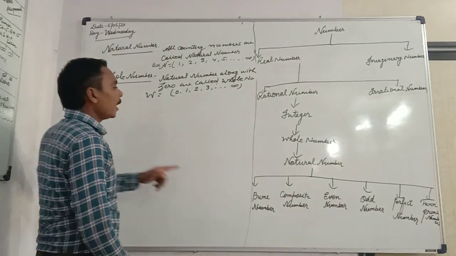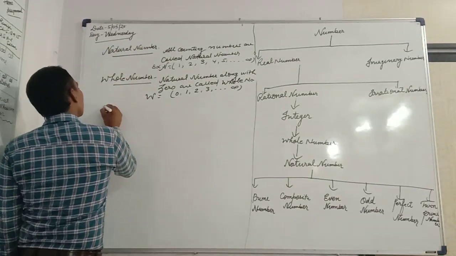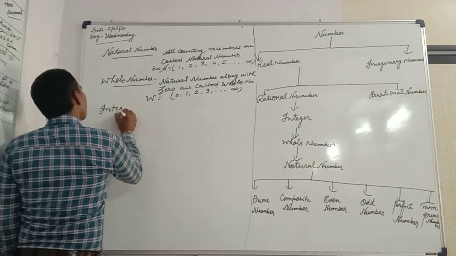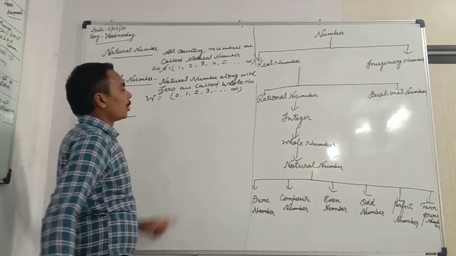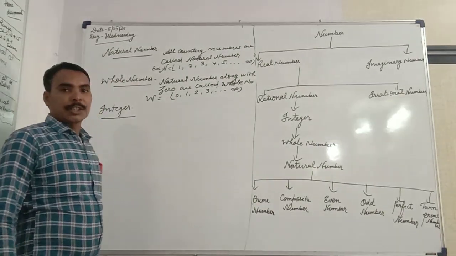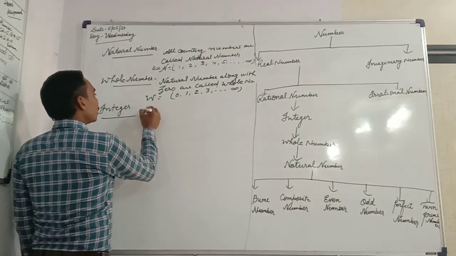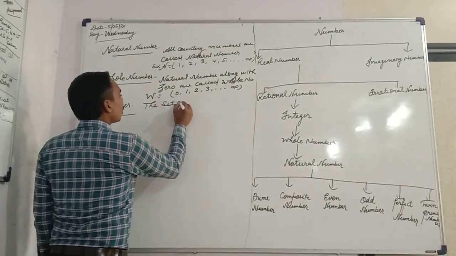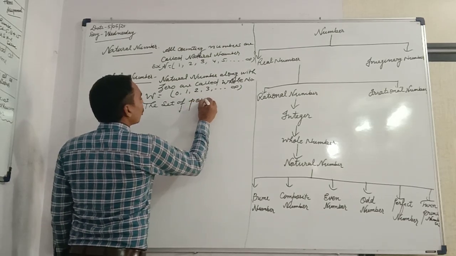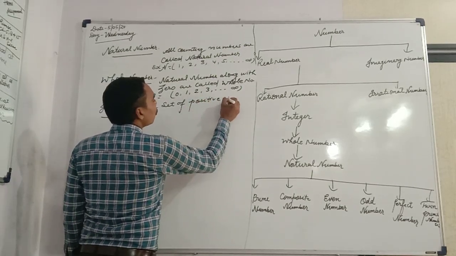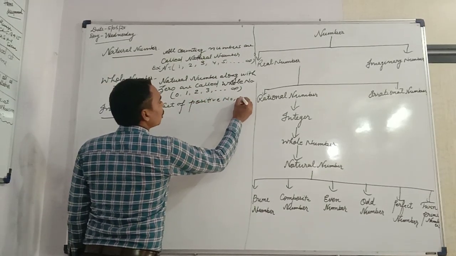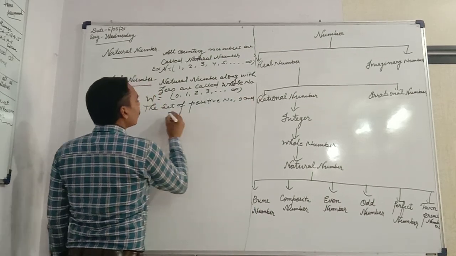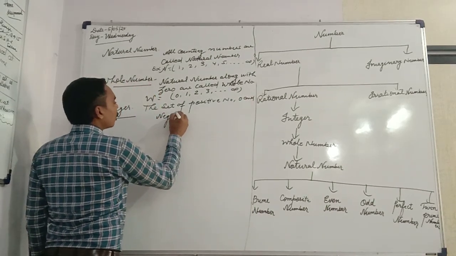So third is integers. What is an integer? An integer is the set of positive numbers, 0 and negative numbers.